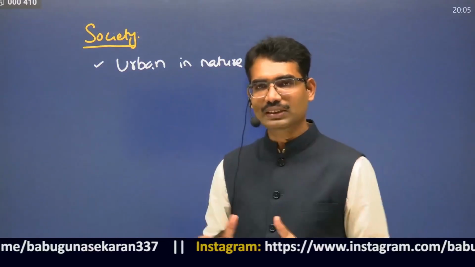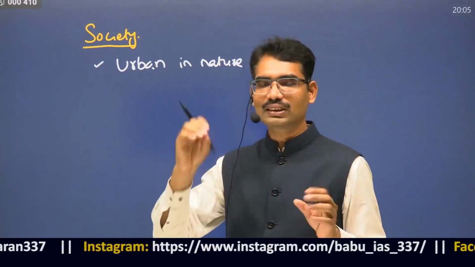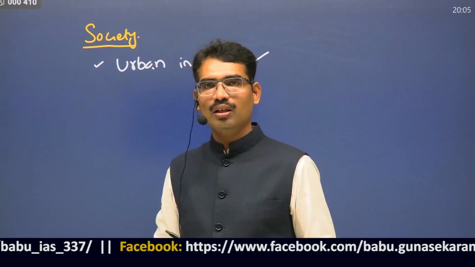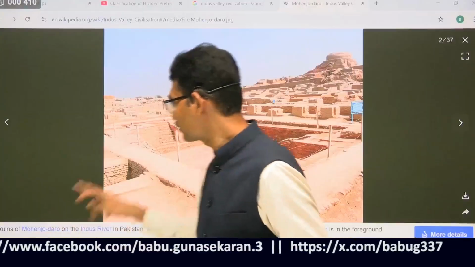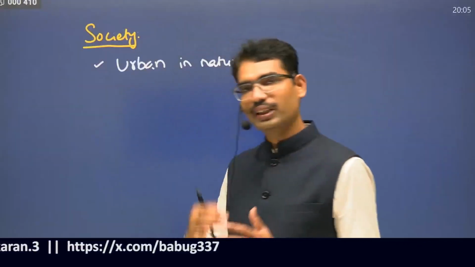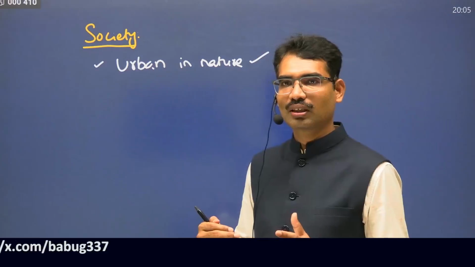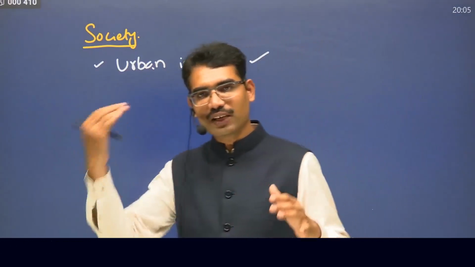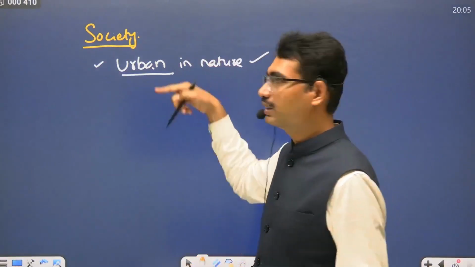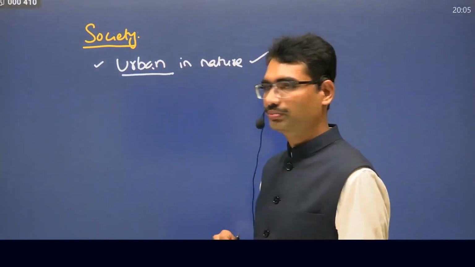But it is not that everyone in the civilization lived in cities. There are so many places that were discovered, but not every place is an urban area. Few places reached advanced life like this, but the majority were living in rural areas only. But when most of the world is everywhere village, at least some people entered into the urban phase, that is why it is urban in nature.